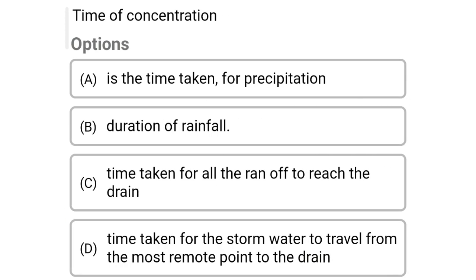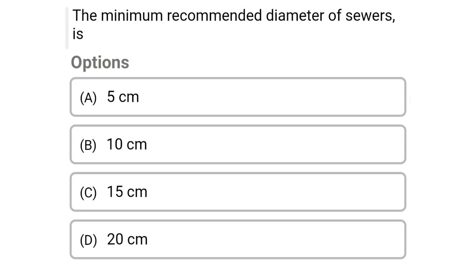So next question, the time of concentration is option A the time taken for precipitation, option B duration of rainfall, option C time taken for all the runoff to reach the drain, option D time taken for the stormwater to travel from the most remote point to the drain. So the correct answer is option D time taken for the stormwater to travel from the most remote point to the drain. So next question, the minimum recommended diameter of sewers is option A 5 cm, option B 10 cm, option C 15 cm, option D 20 cm. So the correct answer is option C 15 cm.